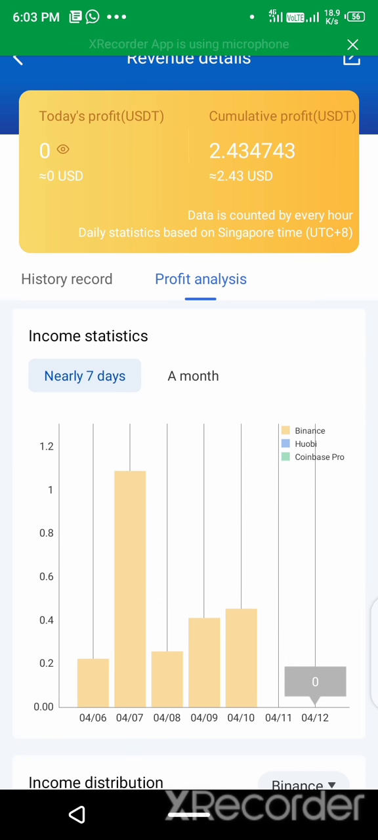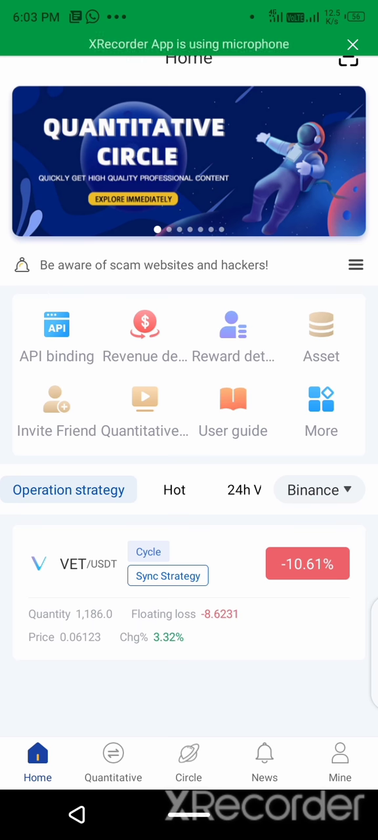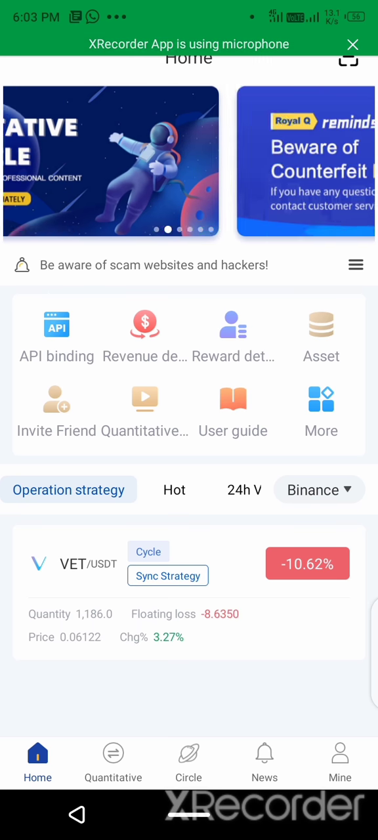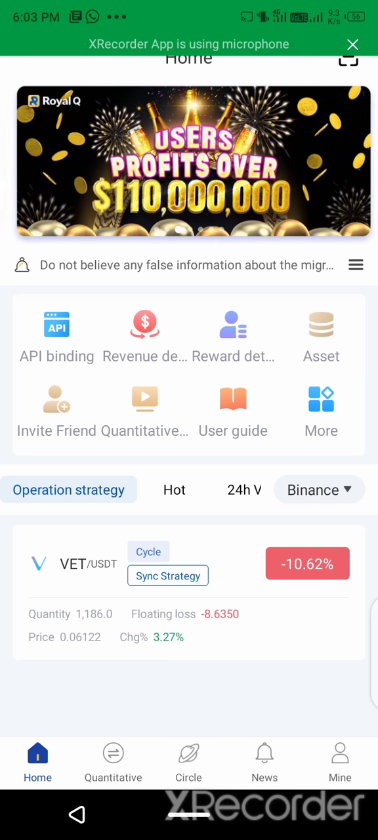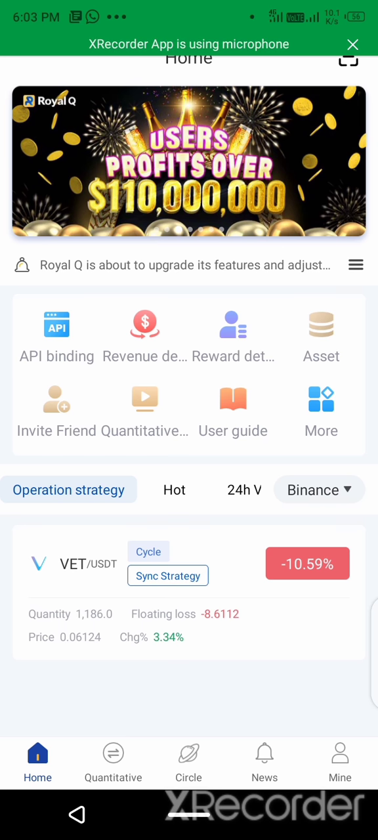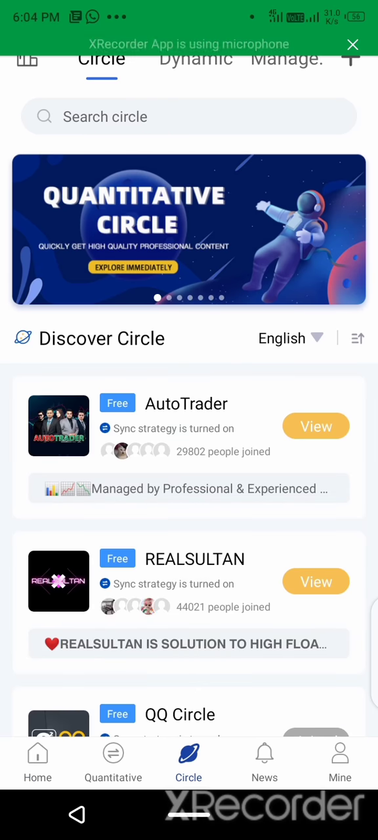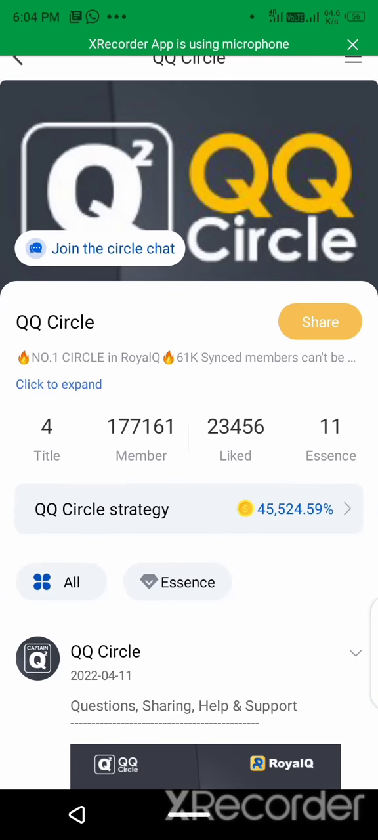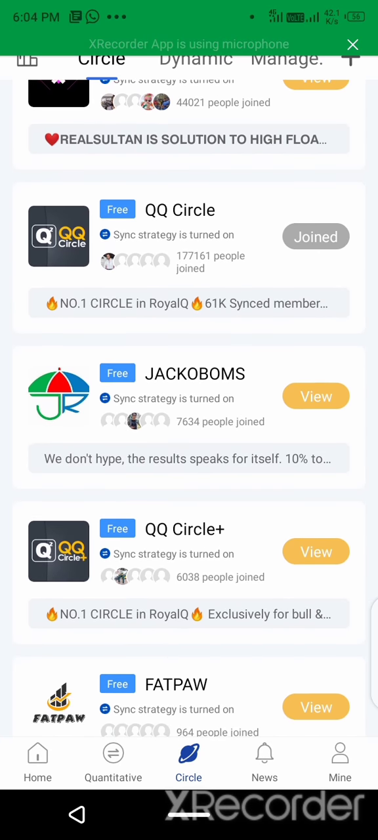This is my Binance report from the Royalq. Royalq is my favorite software. Here you can see my coin which I transacted here, which I connected here, the Binance coin. You can see that actually this coin I have not selected. It is selected from my circle which I connected with. They are trading my coin and give me daily profits from the Binance.